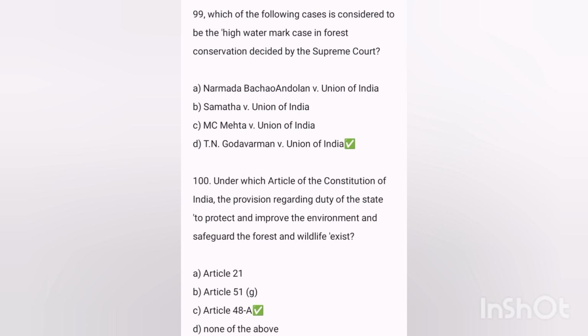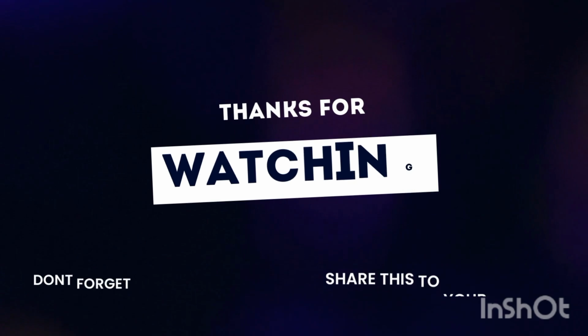Answer Godavarman versus Union of India. Next, under which article of the Constitution of India does the provision regarding the duty of the state to protect and improve the environment and safeguard forests and wildlife exist? Answer Article 48A.